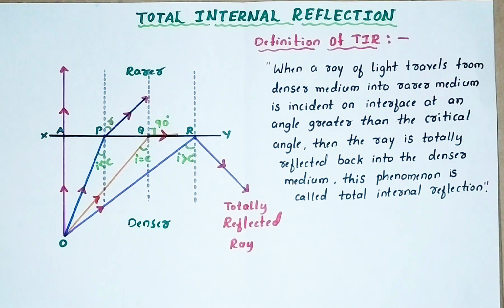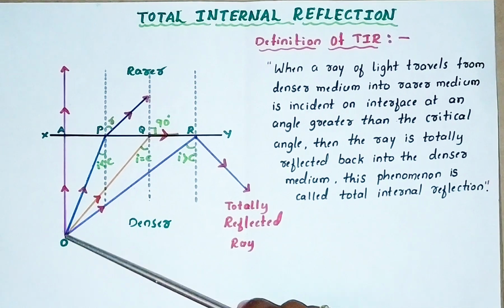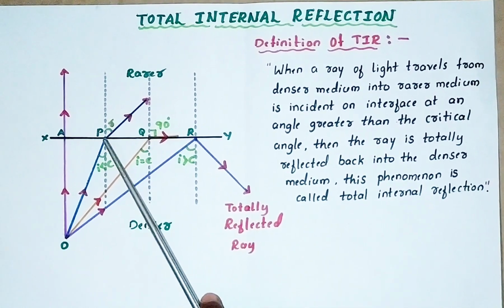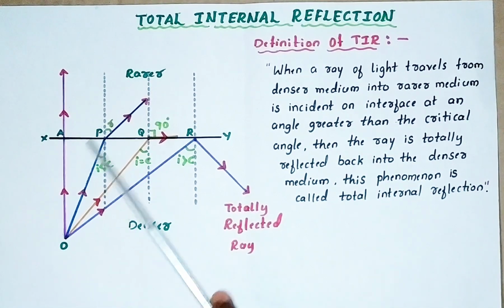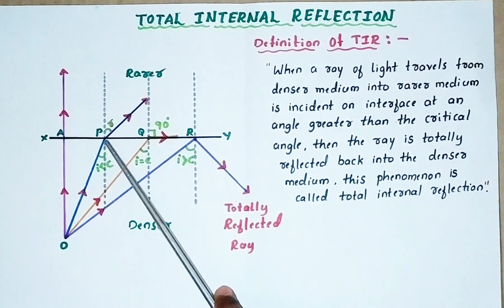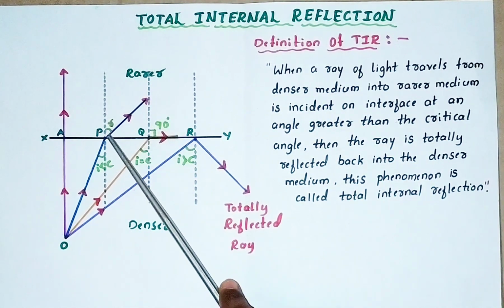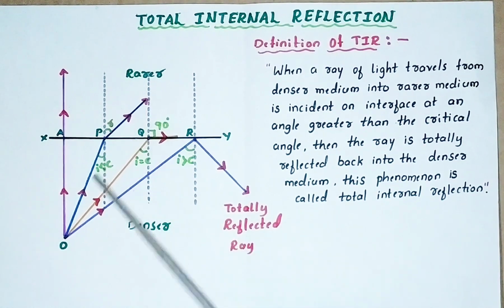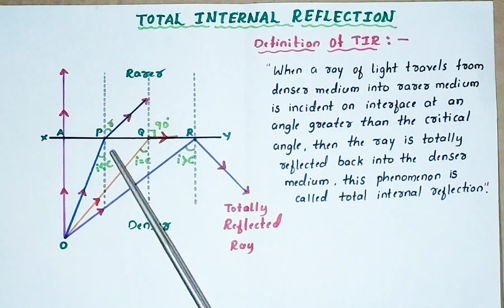Now come to the second ray of light, that is OP. This OP is incident on the interface at point P. P is the point of incidence. When it enters the rarer medium, the speed of light increases, so it is bending. Where is it bending? It is bending away from the normal. This dotted line indicates the normal.